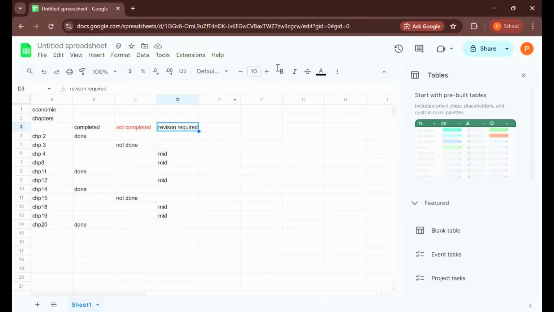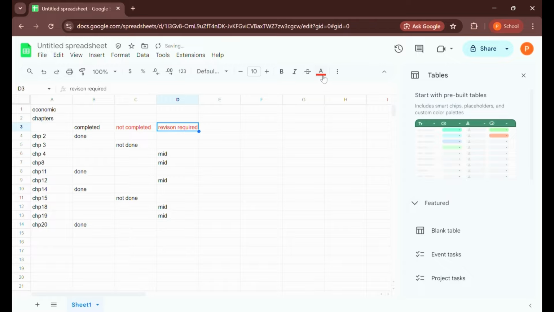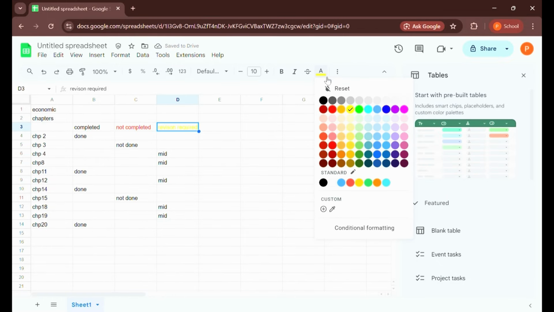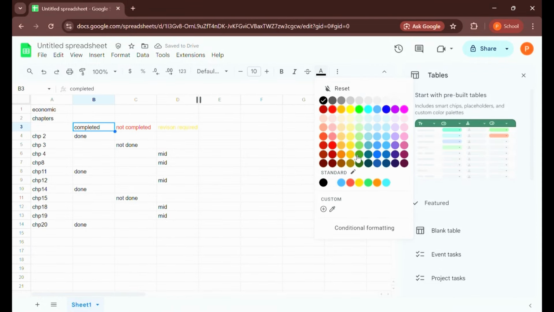And the revision required are the chapters that I'm going to do tomorrow. And wait, for this I'm going to use another color. I'm going to use yellow. Wait, yellow is disgusting. Darker yellow, yeah. And green completed means green, which I'm gonna do on Thursday.